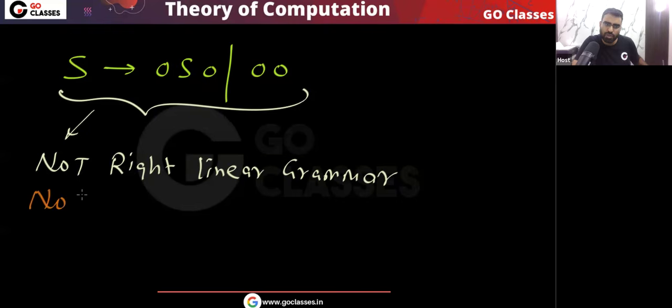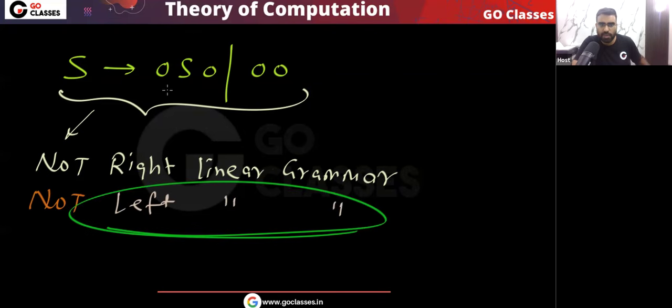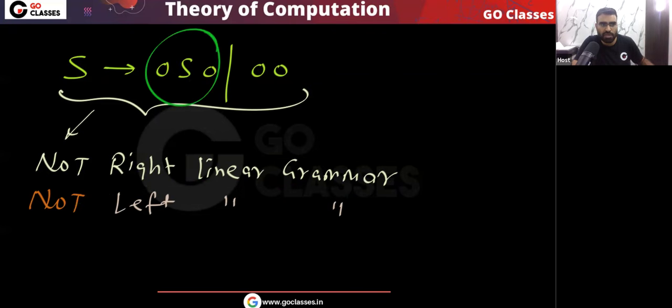And remember, this grammar is not a left linear grammar either. In a left linear grammar, we have at most one variable on the RHS and that variable must be in the leftmost position. But here we have one variable that is not in the leftmost position. So this grammar is not left linear.